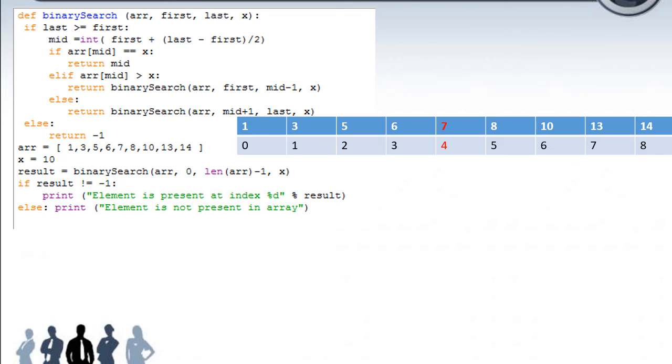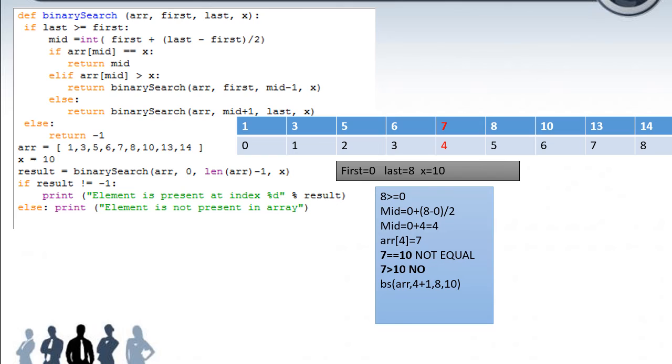The array is 1 3 5 6 7 8 10 13 and 14, so positions 0 to 8 are given. Here the search value x is equal to 10. Now we are calling the binary search function. We are passing the array, and first the 0 will be received as the first variable, and length of array minus 1 as the last. Length of array is 9, so 9 minus 1 is 8. So the last value received is 8, and the search value x is 10.